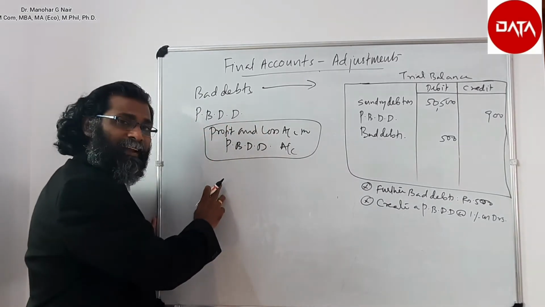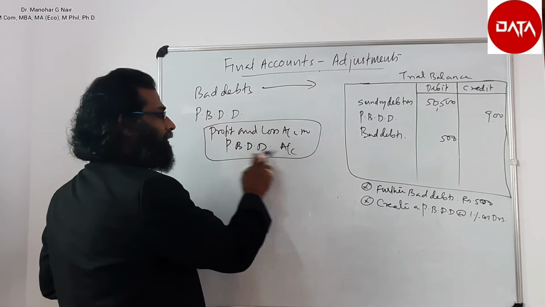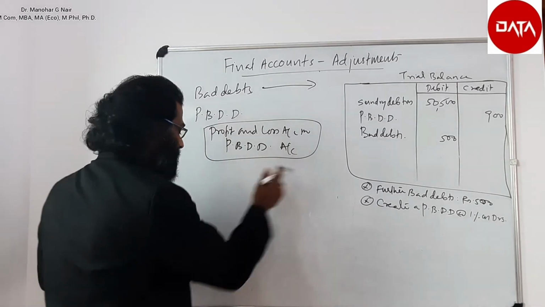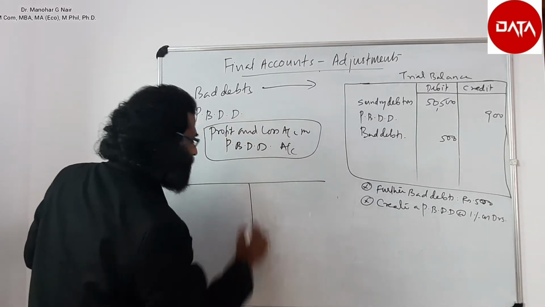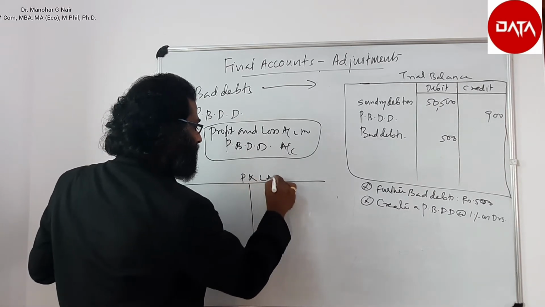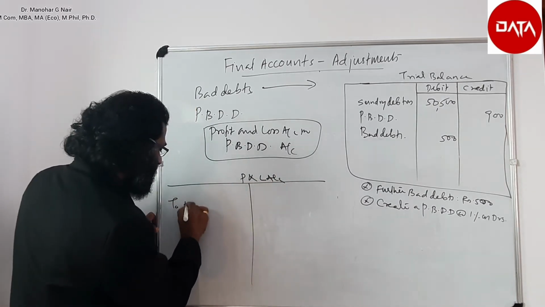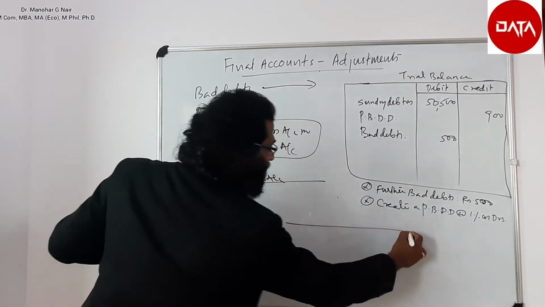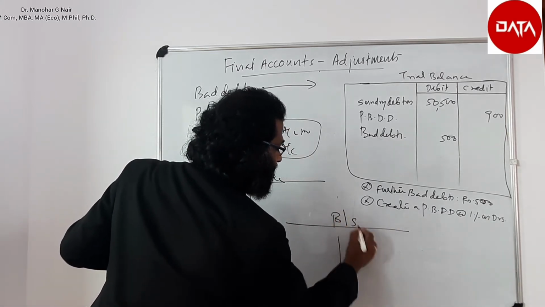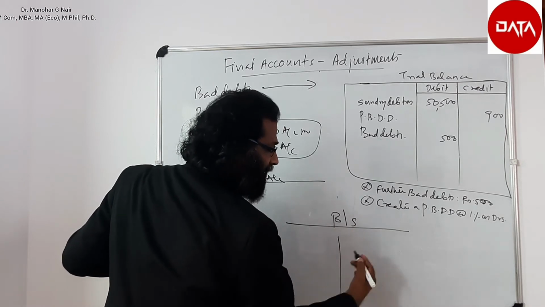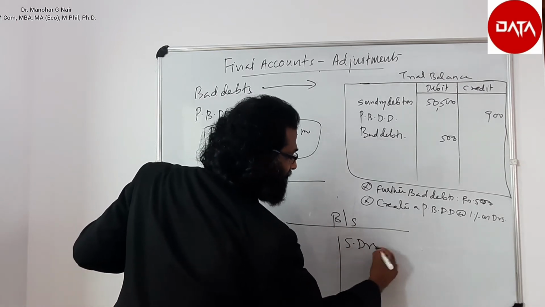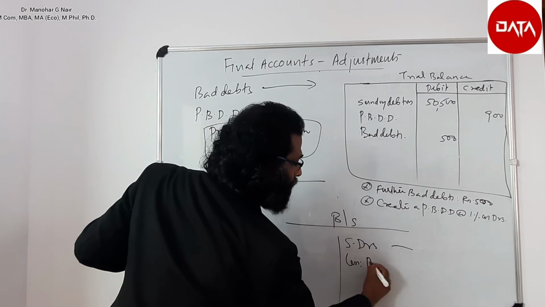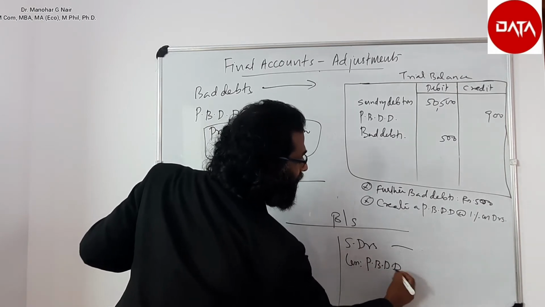So the adjusting entry is profit and loss account debit, to provision for bad and doubtful debt. So in the P&L account, it should be written in the debit side of the P&L account. And in the balance sheet, it should be deducted from the sundry debtors. So sundry debtors less provision for bad and doubtful debt.